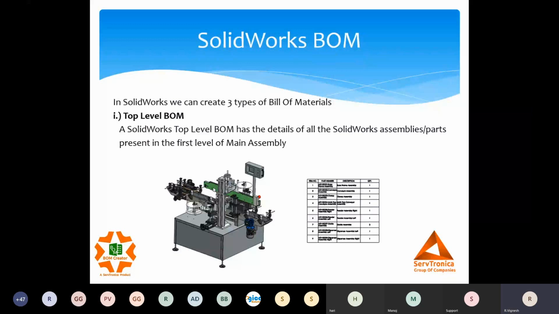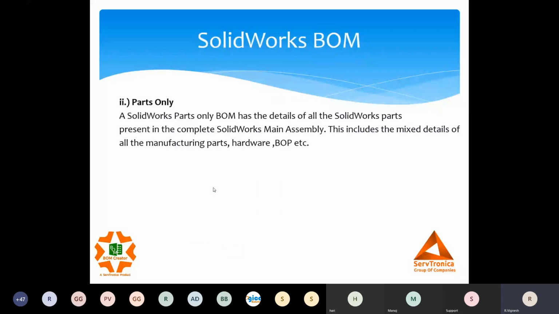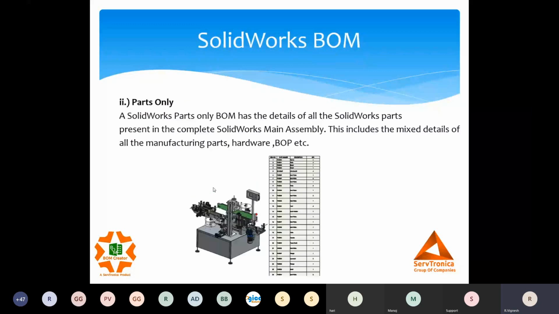The second is the parts only. When we talk about parts only, in the complete machine it gives me the details of all the SolidWorks parts. It could be hardware, it could be a BOP, it could be a manufacturing part. It's a mixed detail with their respective quantity, right?